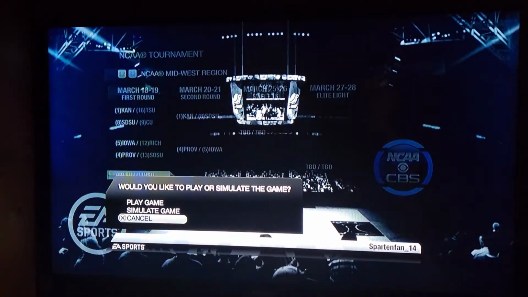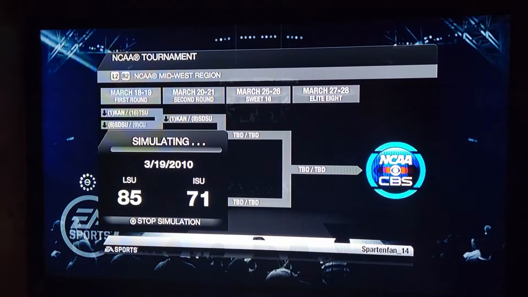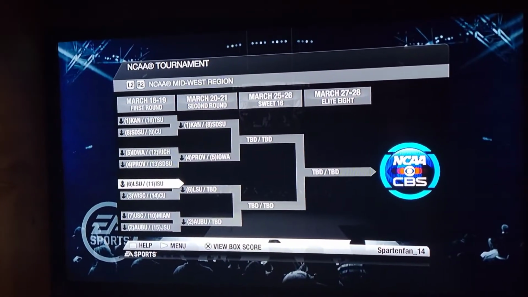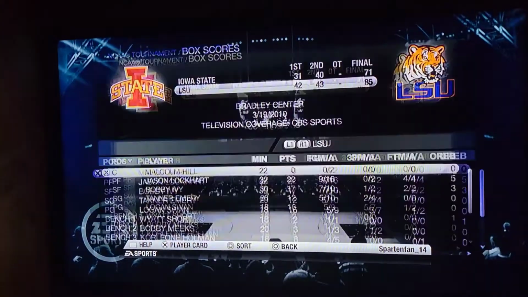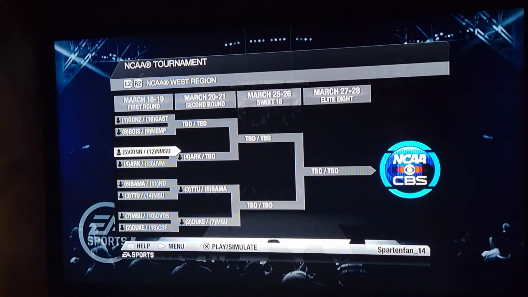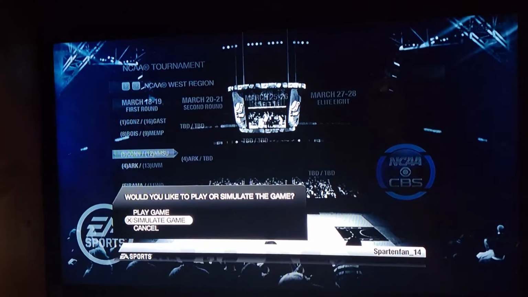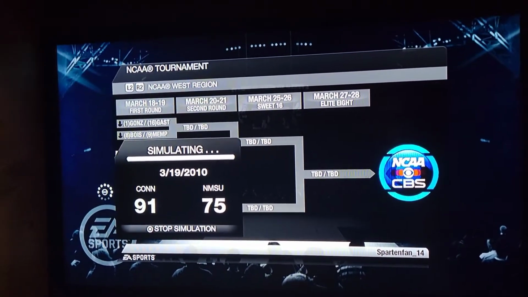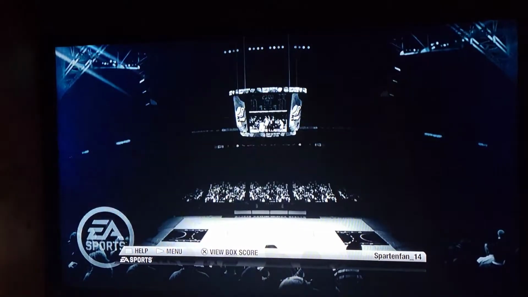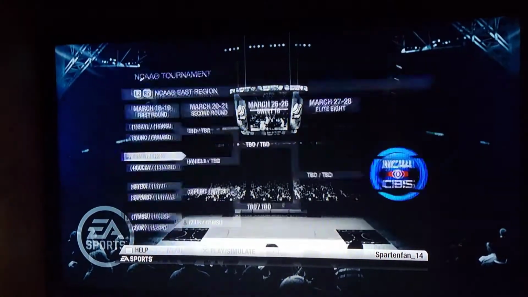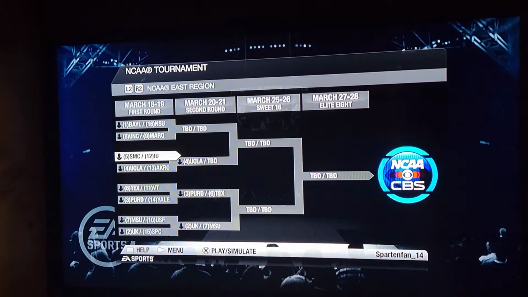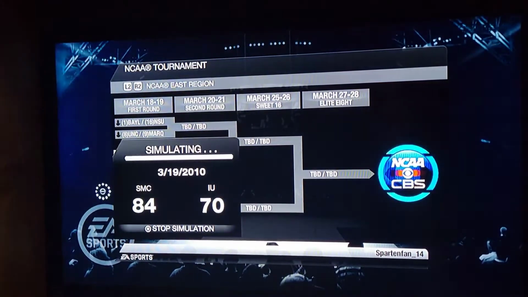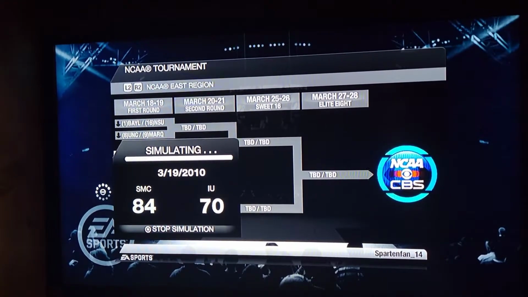LSU and Iowa State. LSU wins it. Dang. This has really been an underwhelming simulation. Connecticut and New Mexico State. Connecticut wins. Holy crap. This is very underwhelming. I'm sorry, folks, but this is very underwhelming. All right, St. Mary's and Indiana. And St. Mary's wins.